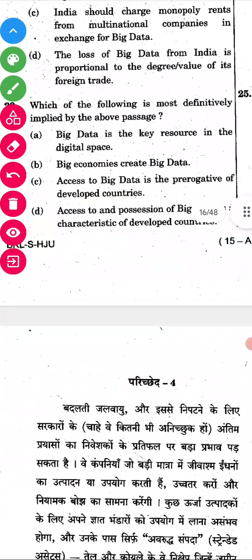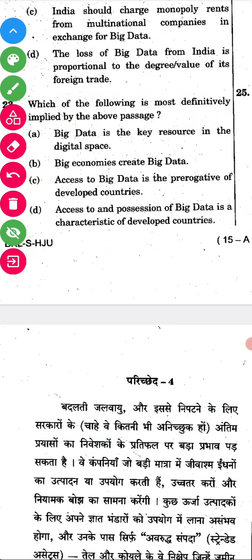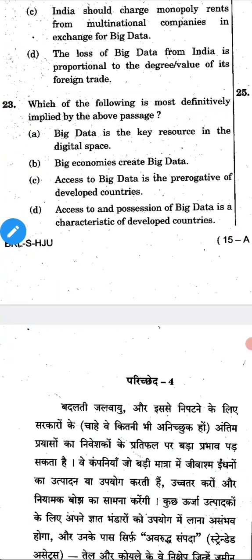23rd question. Which one of the following most definitely is implied by the above passage? They are asking definitely. Option A: big data is the key resource in the digital space. Option B: big economies create big data. No, its possibility is less.